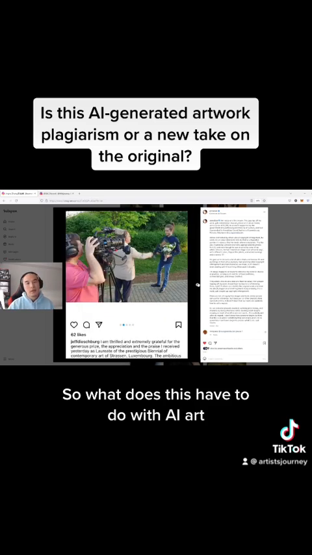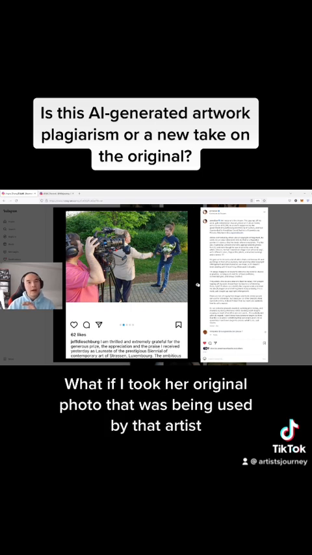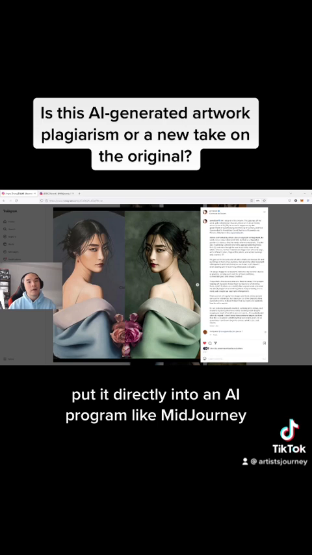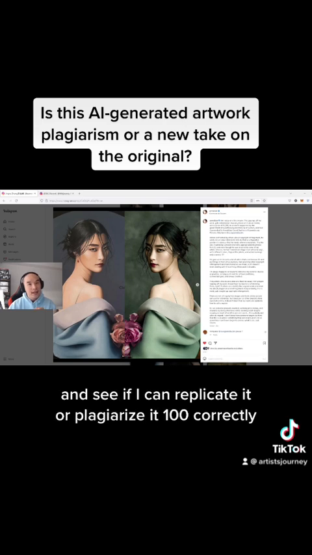sword. So what does this have to do with AI art? Well, I wanted to do an experiment. What if I took her original photo that was being used by that artist, put it directly into an AI program like Midjourney, and see if I can replicate it or plagiarize it 100% correctly?